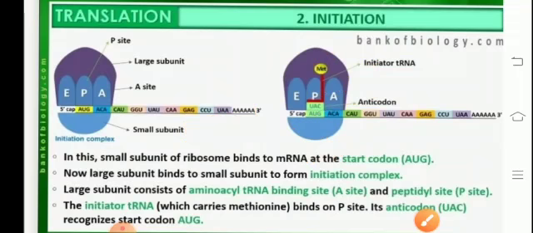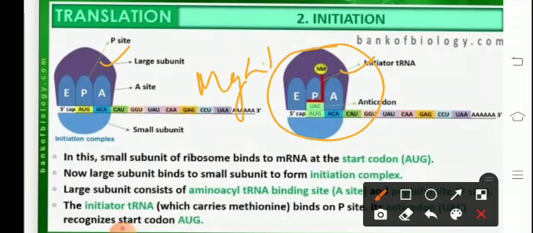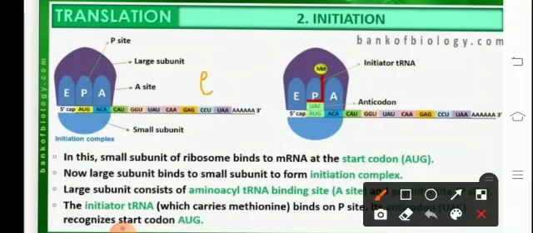The larger subunit then combines. Here we can see the one depicted in purple, the larger subunit of the ribosome, will combine with the 40S mRNA tRNA complex to form the ribosome, and the reaction is carried out in the presence of the magnesium ion, which acts as the catalyst. This process requires initiation factors like IF1 in prokaryotes, and in eukaryotes they are represented as EIF, where E refers to eukaryotic initiation factors.